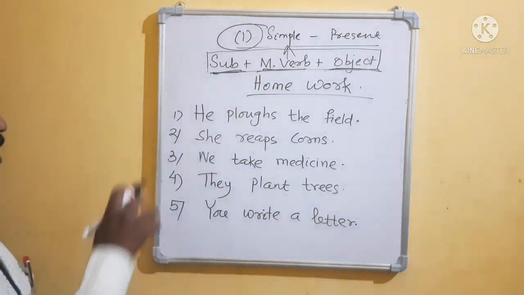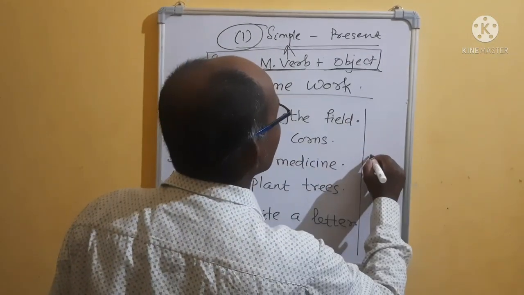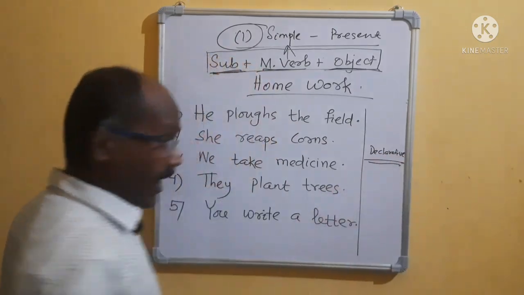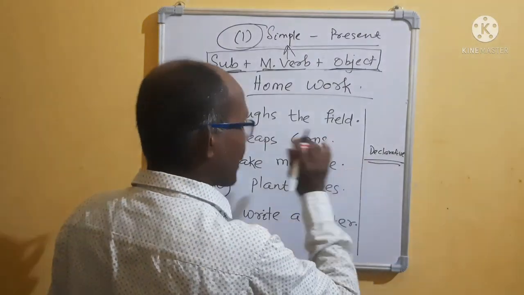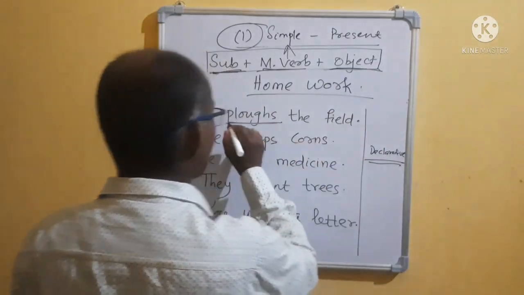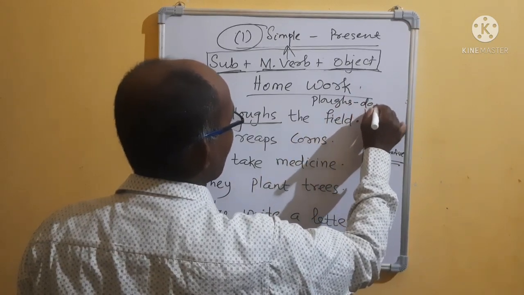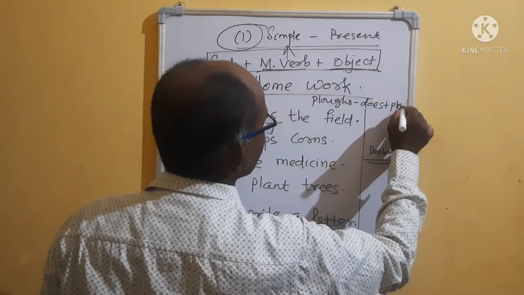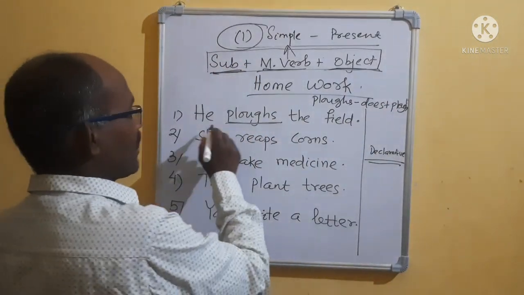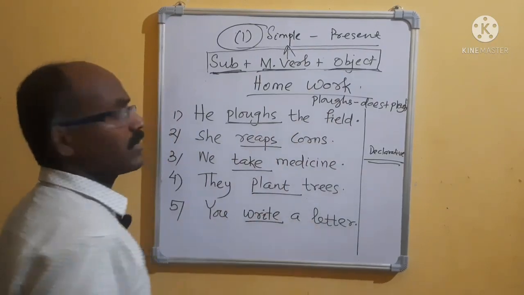Clear? Now all these sentences are declarative. All are declarative or positive. But what you have to make? First what you will do? Listen. First think the verb is plows. Plows means, first you will write plows, P-L-O-U-G-H-S. Plows means does plus plow. If you write this, then you will get how to make it negative, how to make it interrogative. That means he plows the field. Every sentence you break the verb. After the verb, there will be no problem.